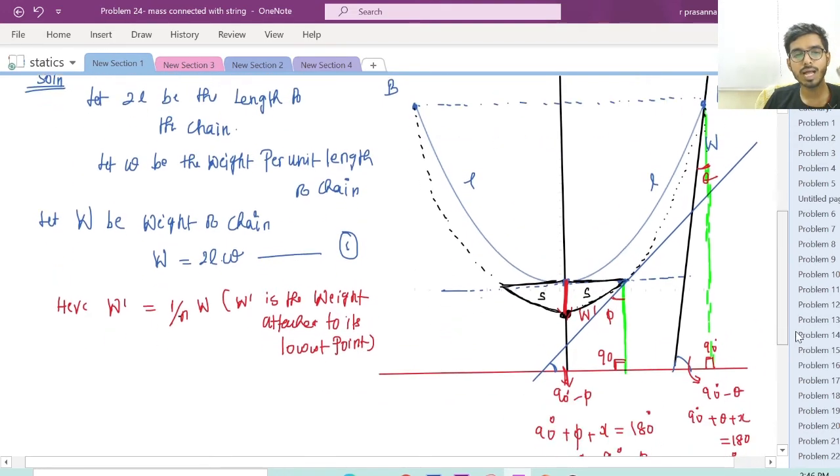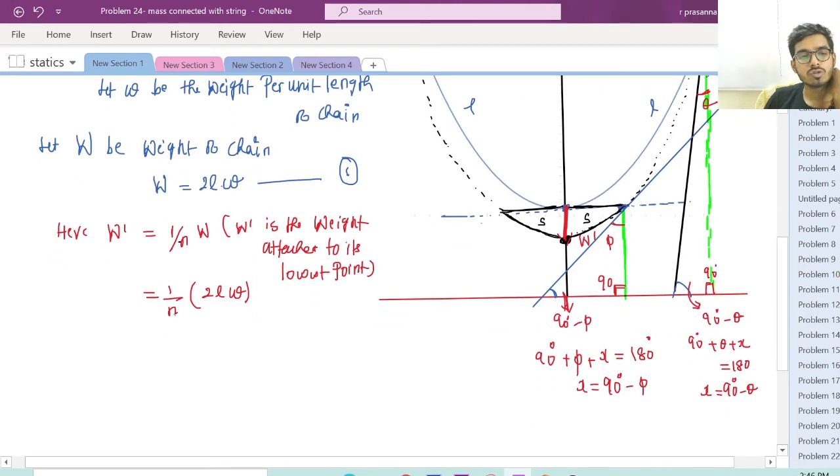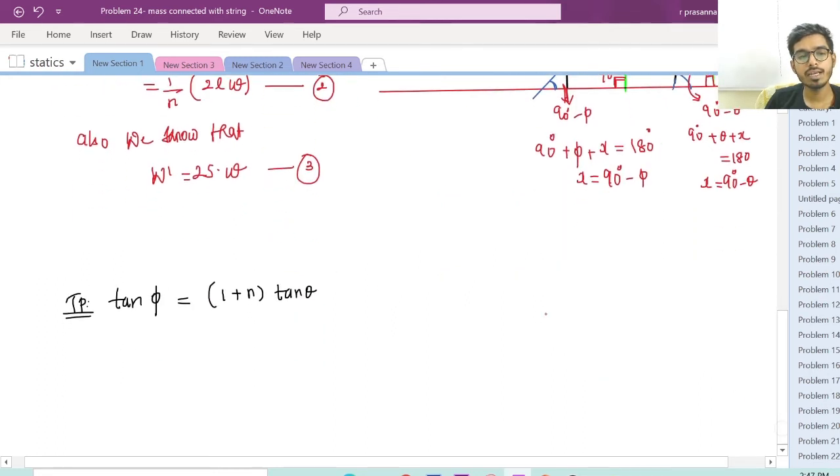Yes. Now we will come back to our problem. So we have W dash is 1 by n of W. So 1 by n of what is W? W is 2L into w, right? 2L into w. So also we know that what is W dash? Usually we will write W dash as 2S into w, right? Because after W dash, the length is 2S, S plus S is 2S, and w is the weight per unit length, right? So let us call this as 2, let us call this as 3. So from 2 and 3 find L, right?